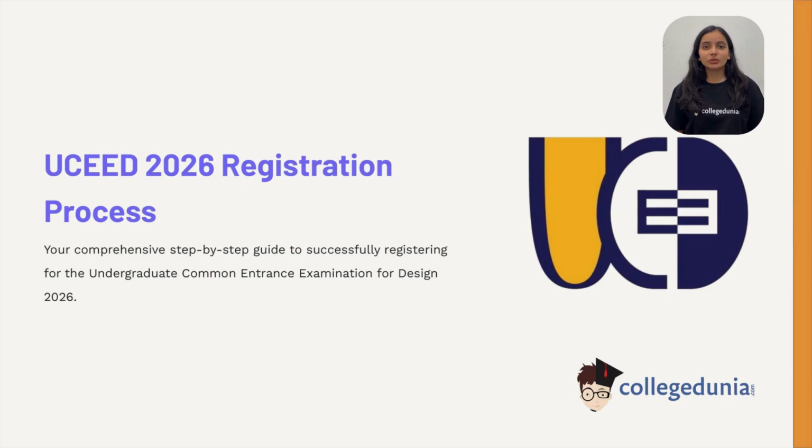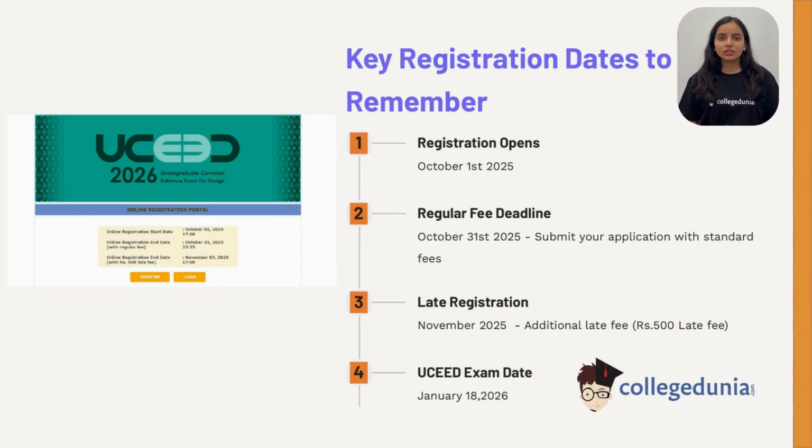Are you planning to pursue a career in design? The Undergraduate Common Entrance Examination for Design, or UCEED 2026, is your first step. In the next few minutes, let's go through the registration process, key dates, eligibility, and important tips to ensure a smooth application. Registration for UCEED opens on October 1st, 2025.